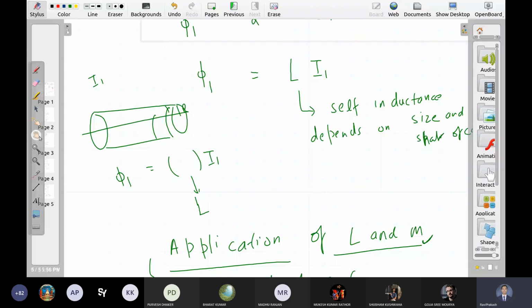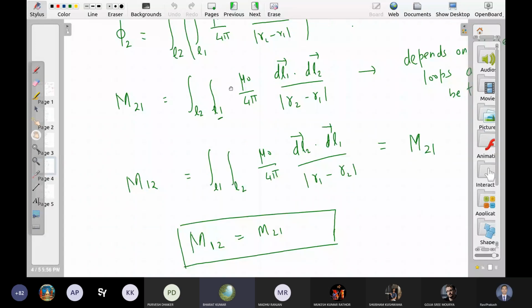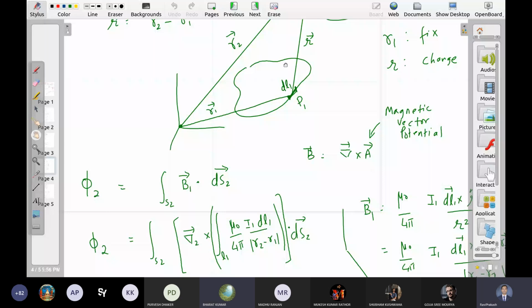Because mutual inductance is always between two circuits. Mutual inductance दो circuits के बीच का matter है, right? Sir, whereas we have given two coils of L1 and L2. So can we find mutual inductance between them? Okay, I hope you can find, but